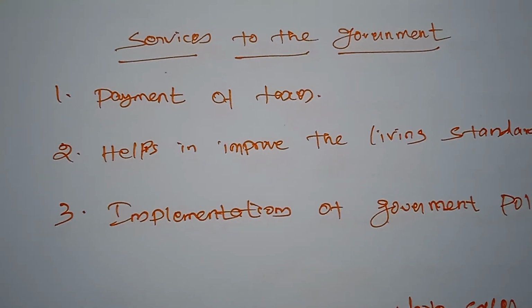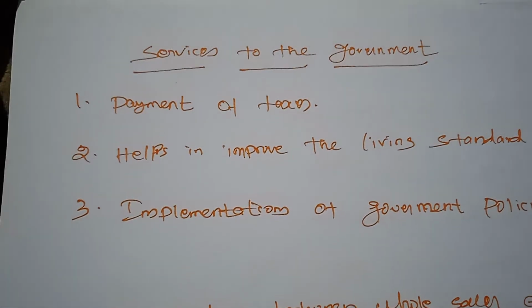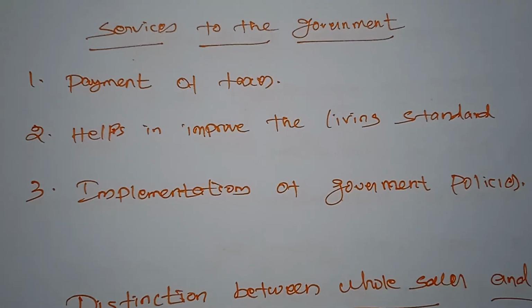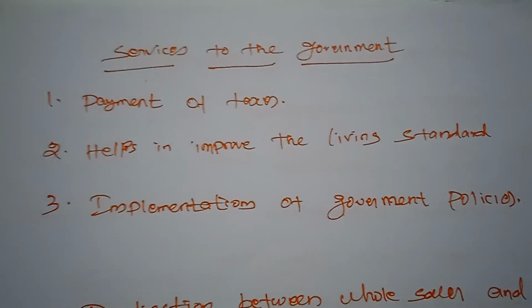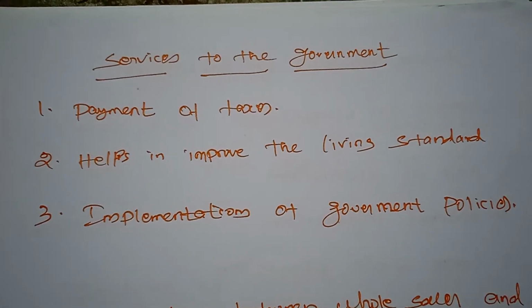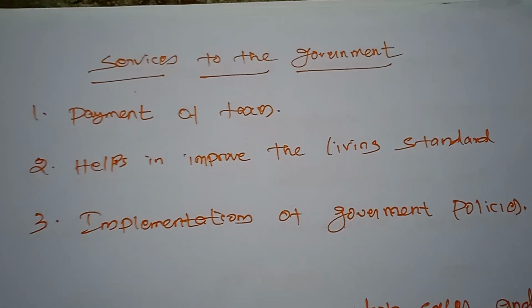Next is services to the government. Even the retailers are providing some services to the government. In which way do the retailers render service to the government? The first one is the payment of tax. The retailer collects the general sales tax and pays it to the government, which leads to an increase in national income.